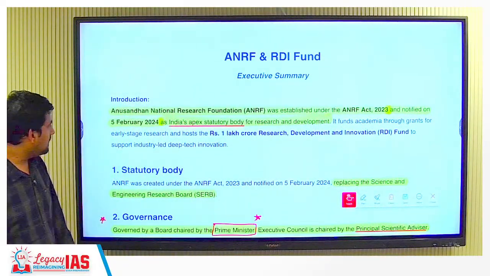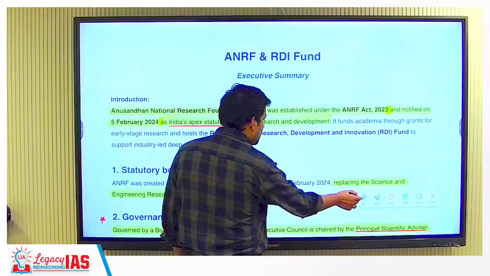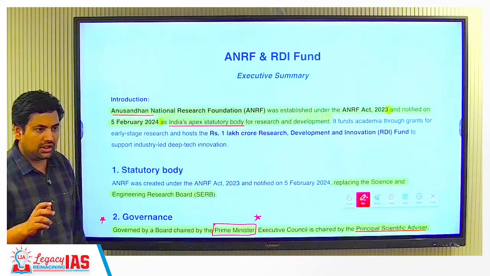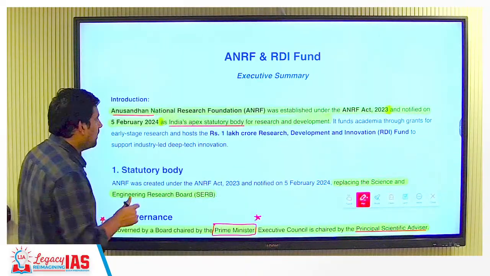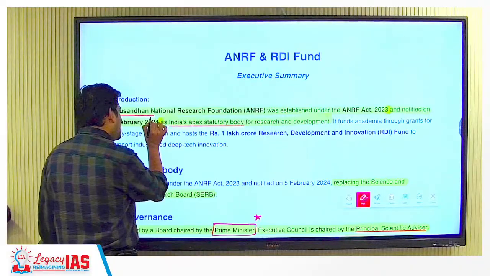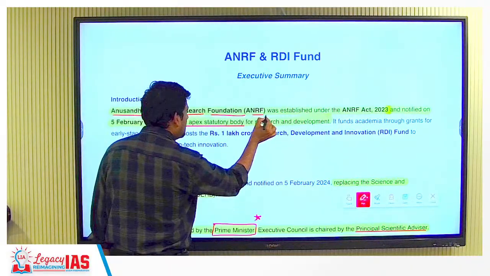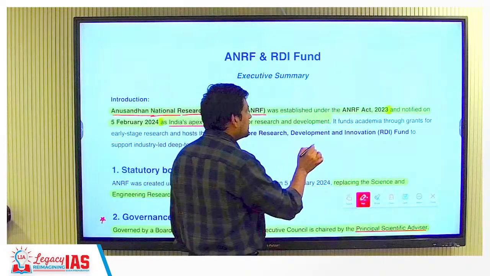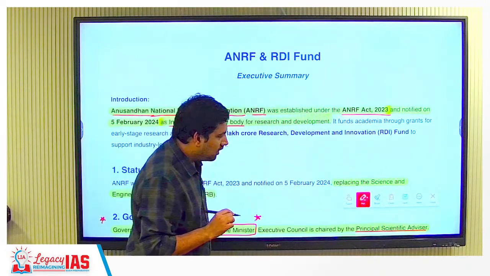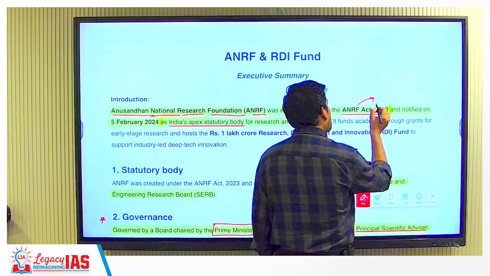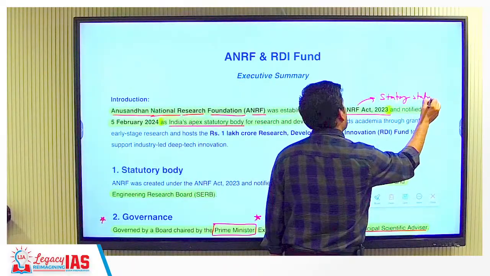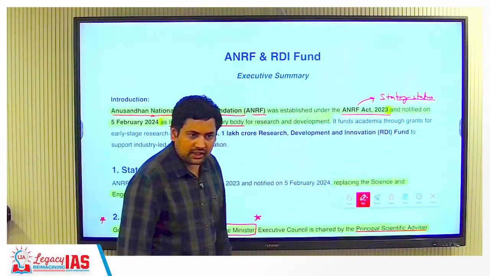Now, first thing, what is this? So this is Anusandhan. Anusandhan is research, in Hindi it is called Anusandhan. Okay, so research, National Research Foundation, like that it has been named. Anusandhan National Research Foundation, ANRF. This was established by an act, ANRF Act 2023. Now, because it has come from an act, it has statutory status. Okay, that is why it was important.